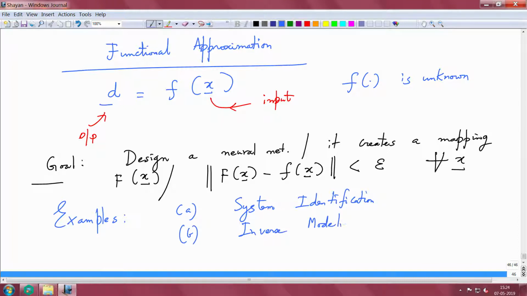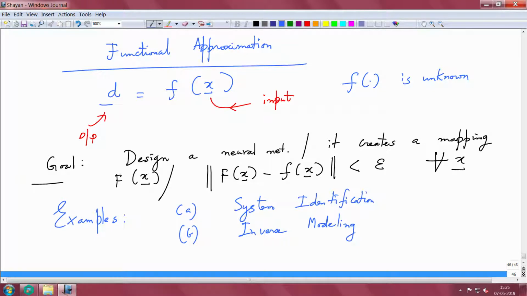Well, one can think of inverse modeling as same as system identification, because I want to identify the system, but we want to segregate it into these two classes A and B, because for example, if you think about a nonlinear plant and you want to identify the system for control purposes, etc., then we want to treat this as a system identification problem.